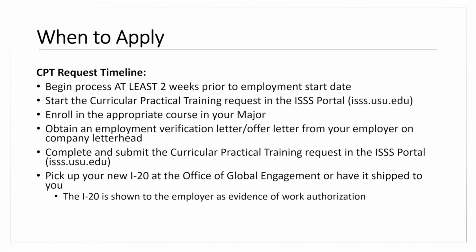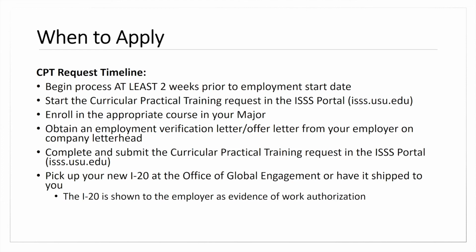The reason we put that in there is we're reporting it to SEVIS. Who are you working for? Where are you working? Do we know where you are? Are you working remotely from home? All of that should be in your letter from your employer. And if you have a good letter from your employer, that's also going to help you if you have never applied for a Social Security number.